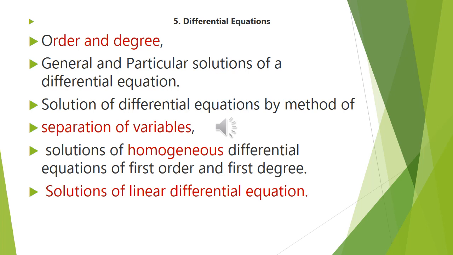Homogeneous means it is of the form dy by dx equals f of y by x. There, how to find the solution? Put y by x equals v, so y equals vx, and then find dy by dx. It is equal to v plus x into dv by dx, right? That is the procedure. I am just touching up the methods.